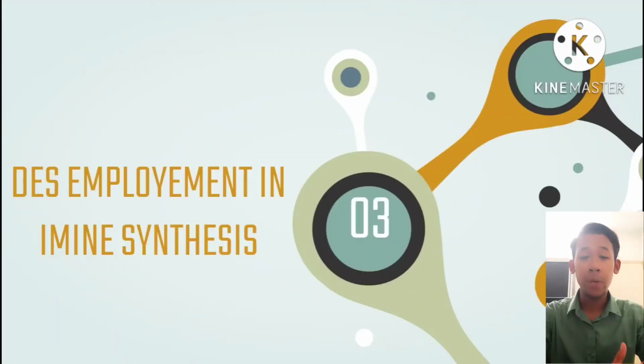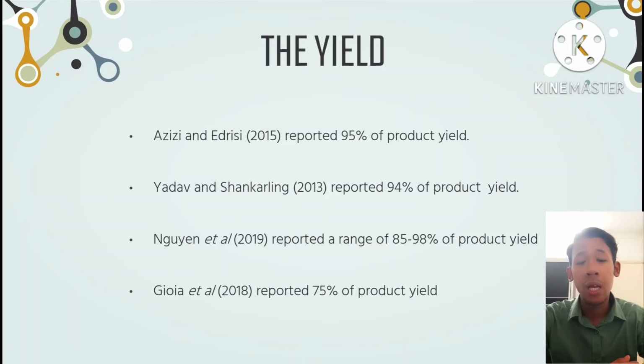Next, we will go to the main part, which is the DES development in imine synthesis. In this part, the important parameters will be discussed. We will go to the first part, which is the yield. AZC and ADC in 2015 synthesized imine by using DES, and they reported a 95% product yield. Other than that, Jadab and Shankaling in 2013 also reported a 94% product yield. And last but not least, Gioia et al. also reported a 75% product yield. All the studies show that by employing DES as a solvent, we can get a high yield for imine synthesis. Thus, the yield is not an issue.